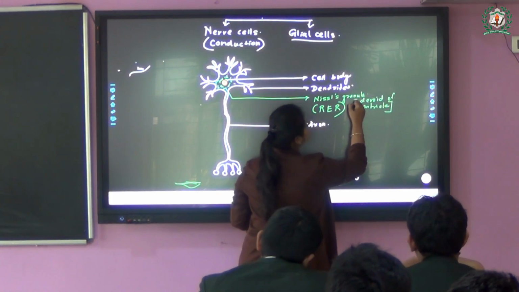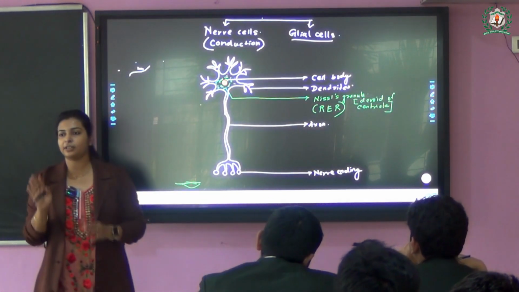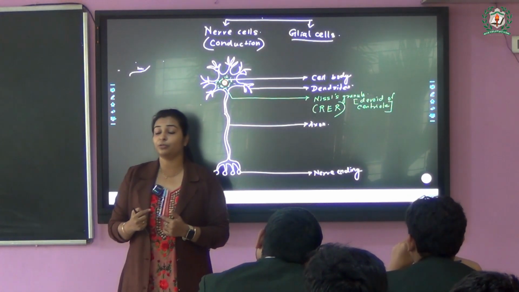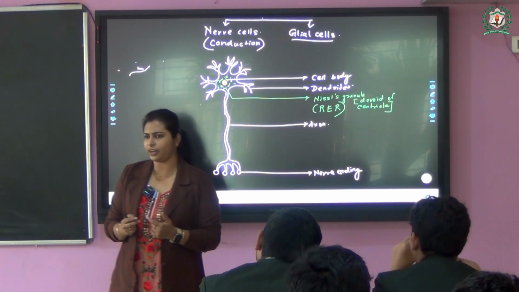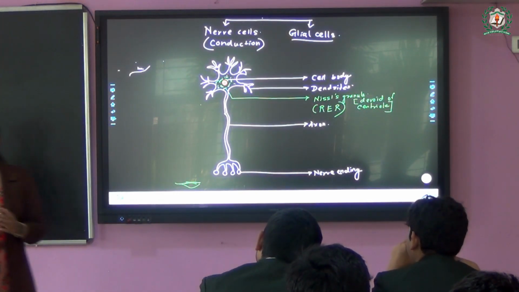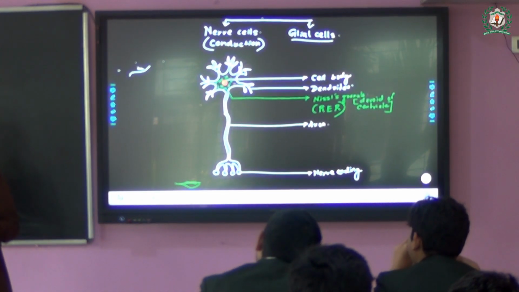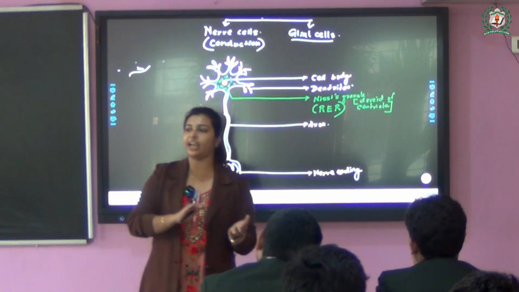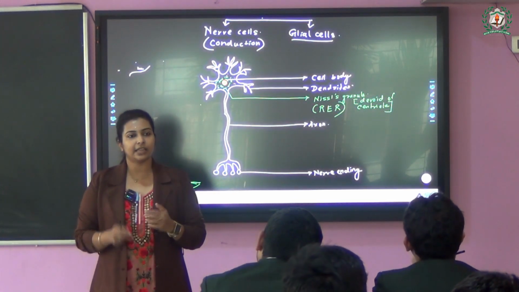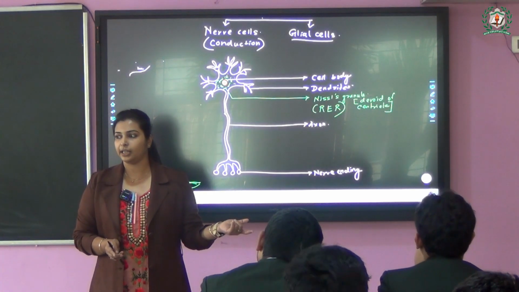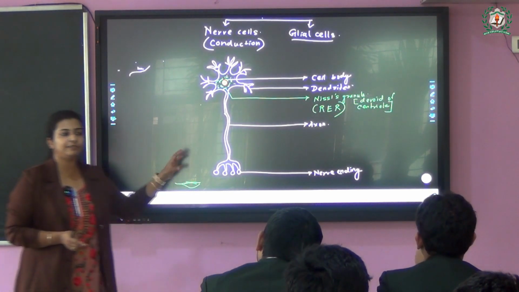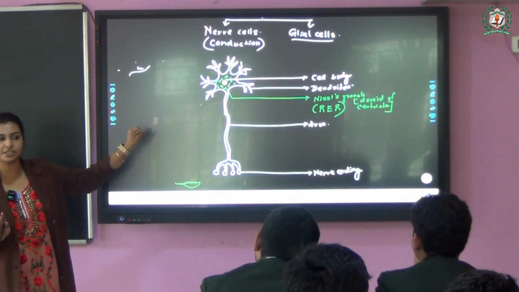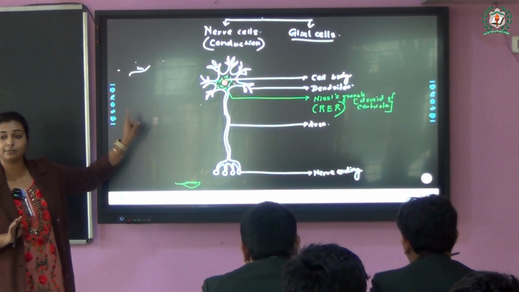Now the question is, if they are devoid of centriole, that means they do not want to divide. Why do they not want to divide? Definitely they have some purpose. I have given this example earlier as well, if you remember. Suppose they are dividing, that means the older one needs to die. If the older one is dying, what will happen to the information which is stored in the older one? That will be vanished as well, right? That is one of the reasons.